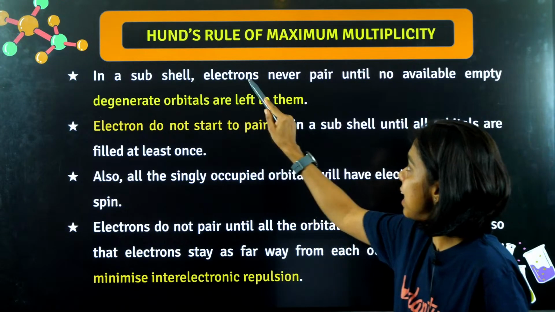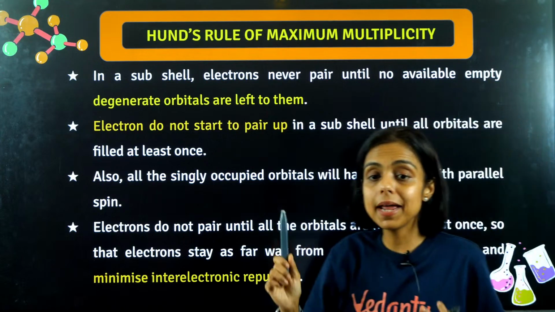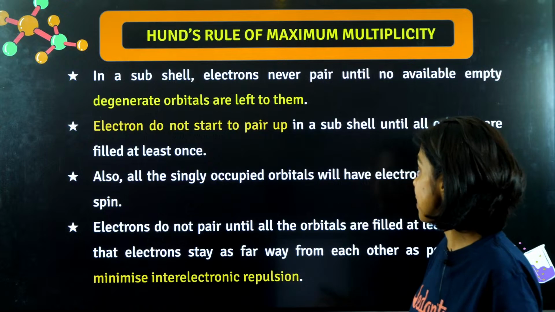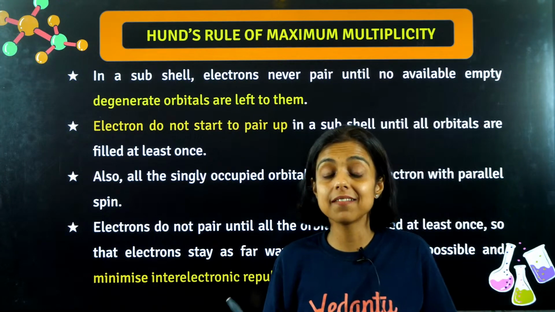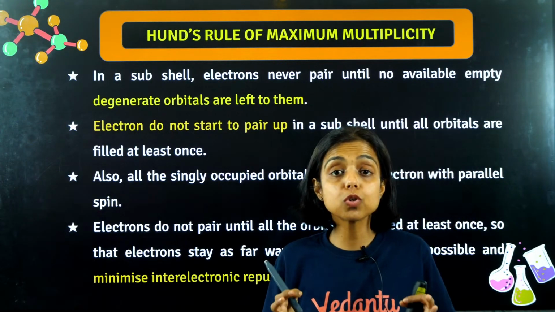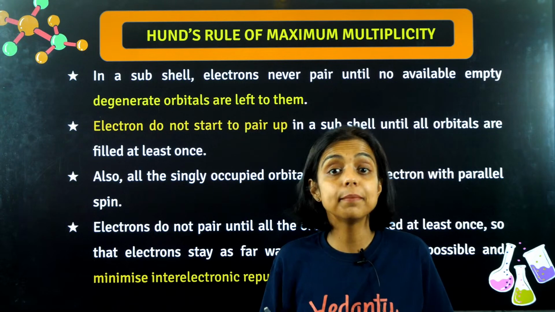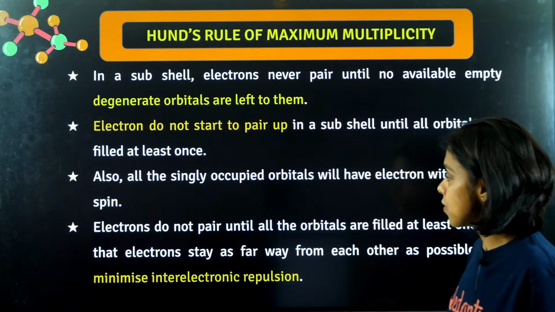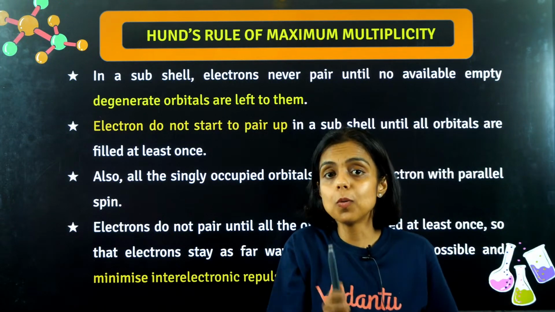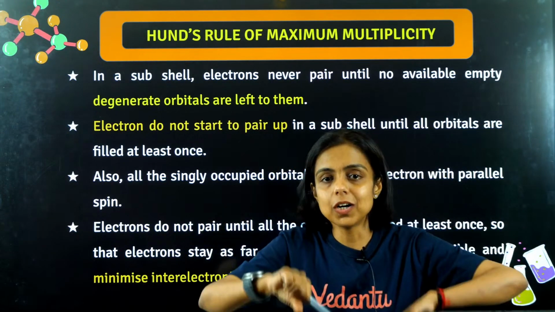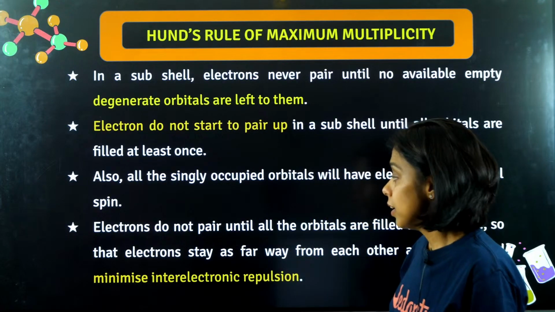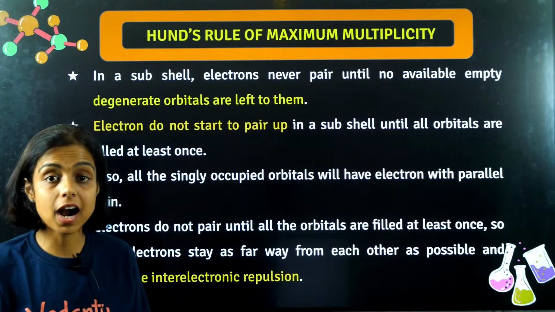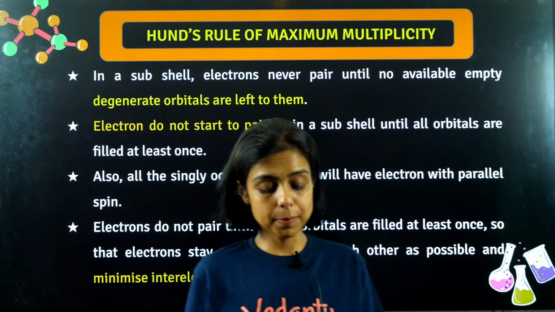So in a subshell, electrons never pair until no available empty degenerate orbital is left. Electrons do not start to pair up in a subshell until all the orbitals have at least 1 electron. So we are talking about those orbitals which have same energy. We call them degenerate, right? All the singly occupied orbitals will have electron with parallel spin. All the spin should be up or all down, the parallel spin, right? Singly filled. Electrons do not pair until all the orbitals are filled. Got it, guys? So this is Hund's rule of maximum multiplicity.